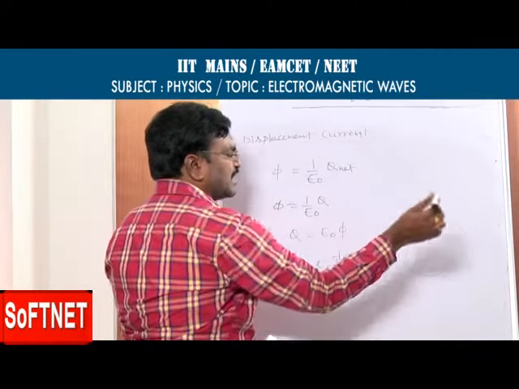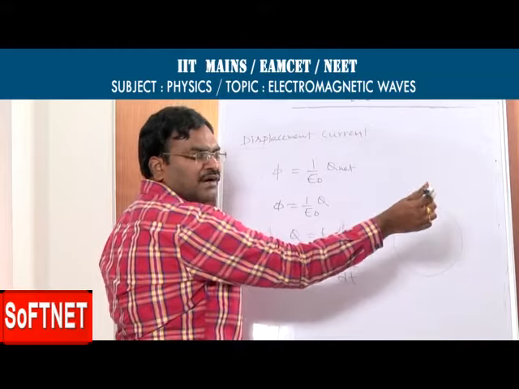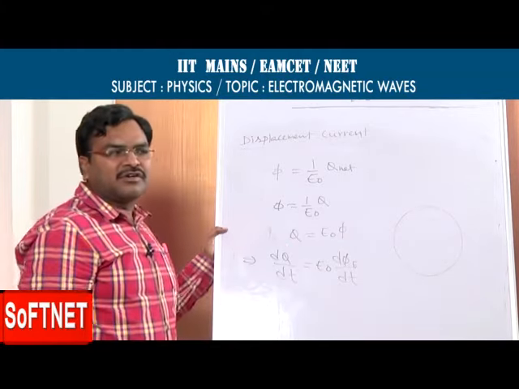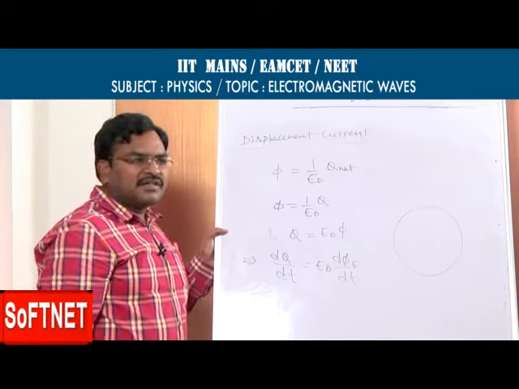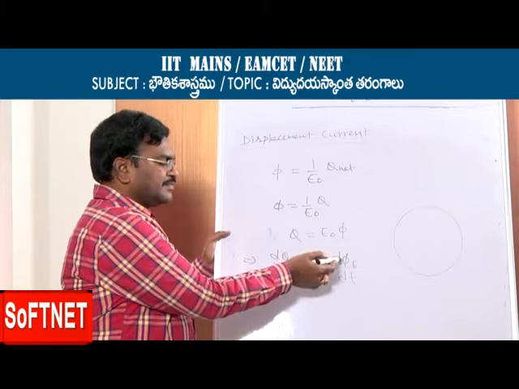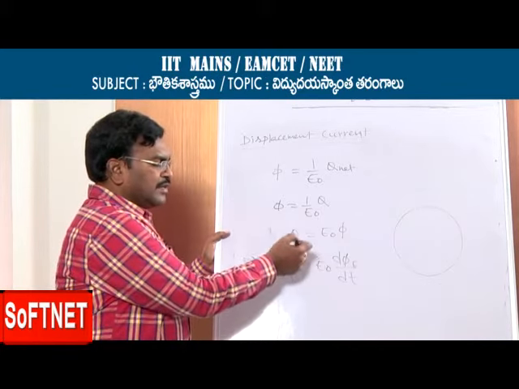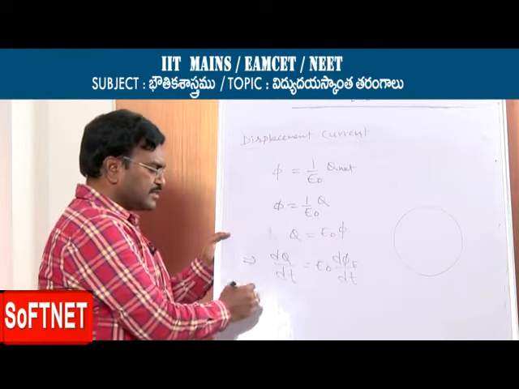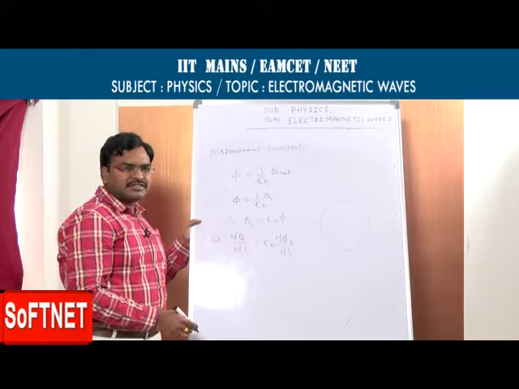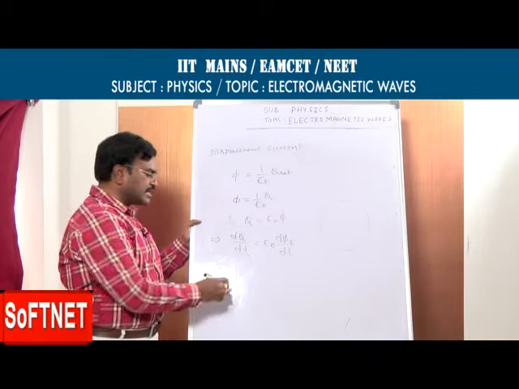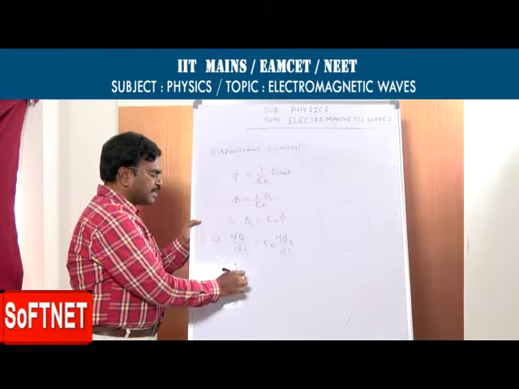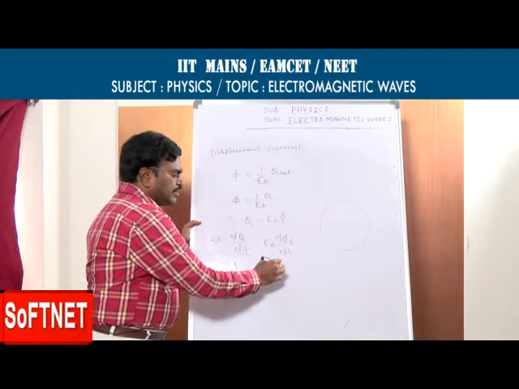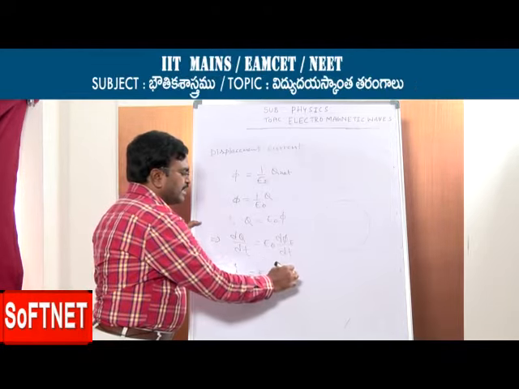Total number of electric lines of force passing perpendicular through the area is called electric flux. Now we took q is equal to epsilon 0 into phi, and on differentiating we got this. But rate of flow of electric charge is called electric current. That is called displacement current. ID is equal to epsilon 0 into d phi e by dt.